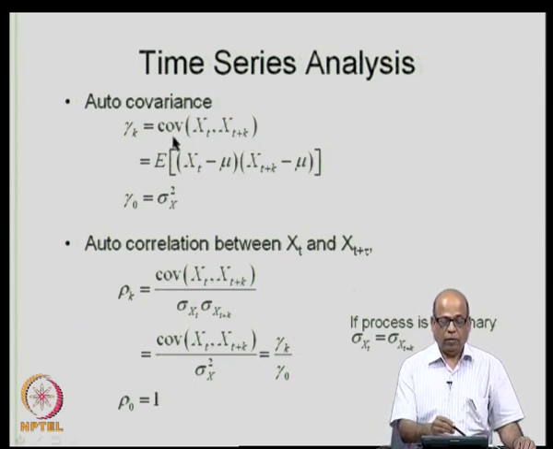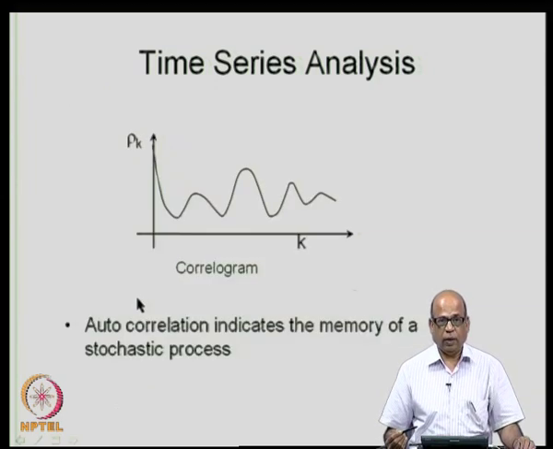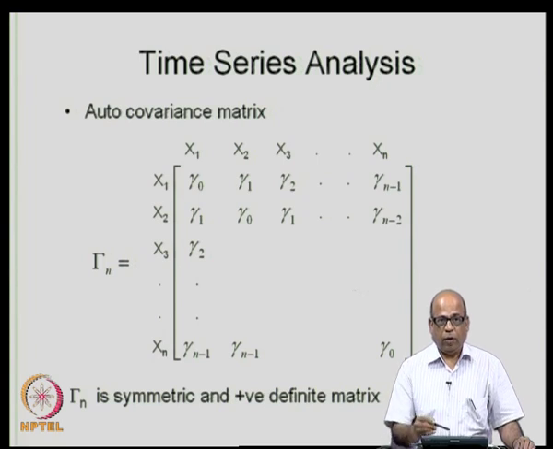So, we talk about the autocovariance matrix for various values of k. Similarly, autocorrelation matrix for various values of k. We form the autocovariance matrix by writing x 1, x 2, etcetera x n. These are the n random variables across n time steps, and here again x 1, x 2, etcetera x n along the rows.